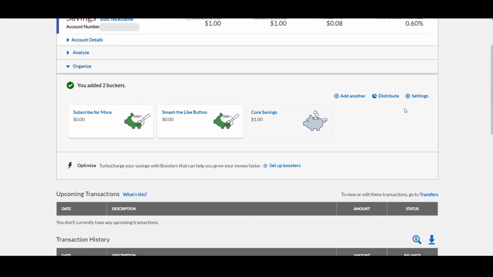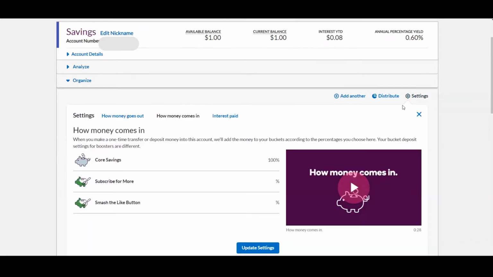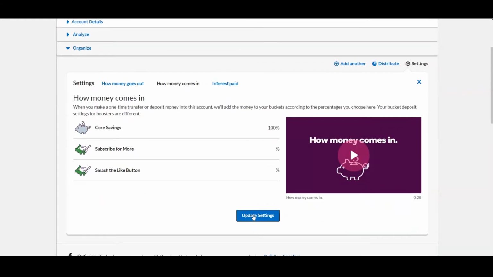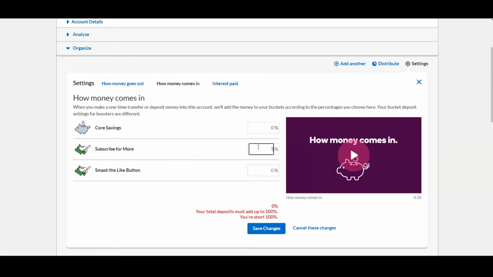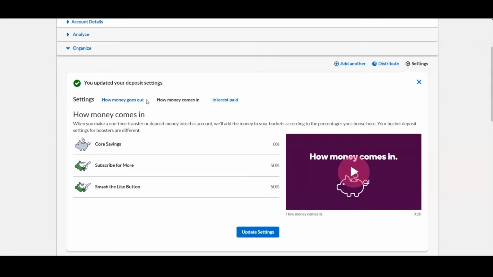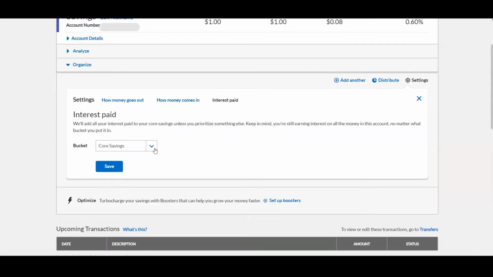Now, to change how money is actually distributed in this account, you want to go to Settings, and then from here, you can update how money comes in and what proportion of that money goes to any given bucket. I'll go ahead and do 50% each just to keep it simple, but you can do whatever you want. You can do 70-30, 99-1, whatever breakdown floats your boat. You can also change the account where interest goes to, so you can pick one bucket where any interest income on the account goes to as a default.